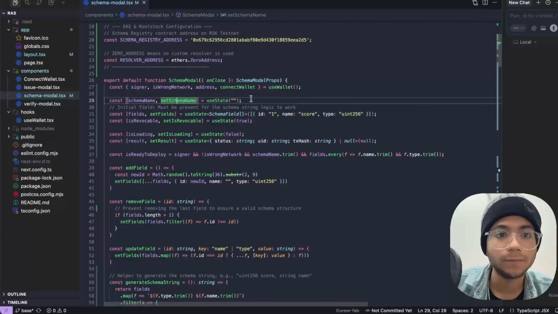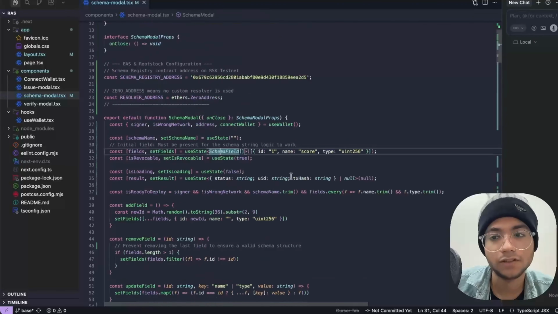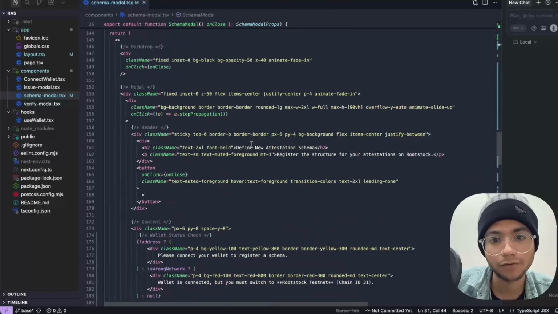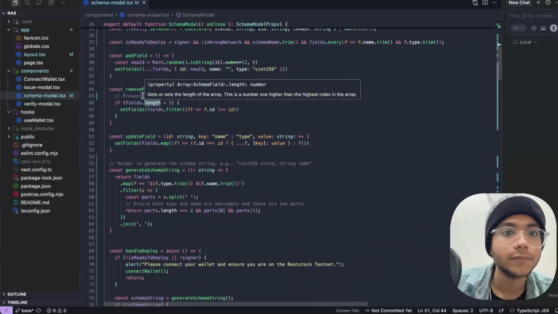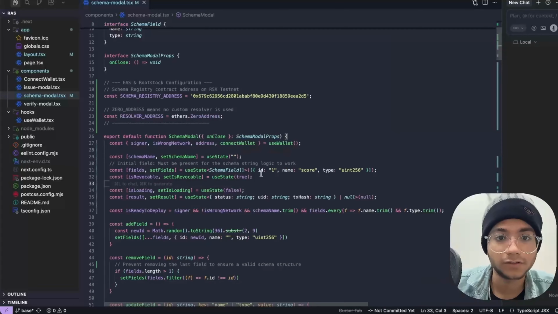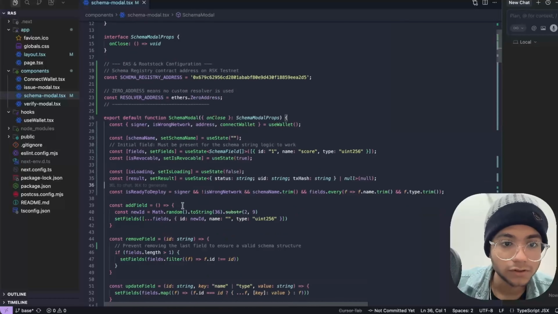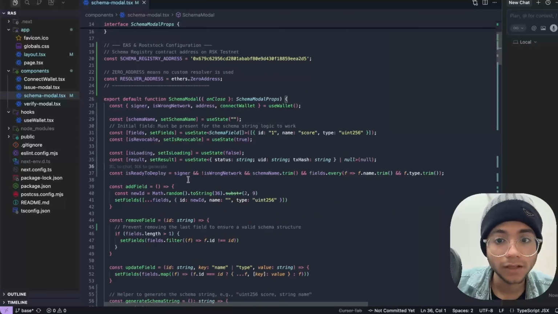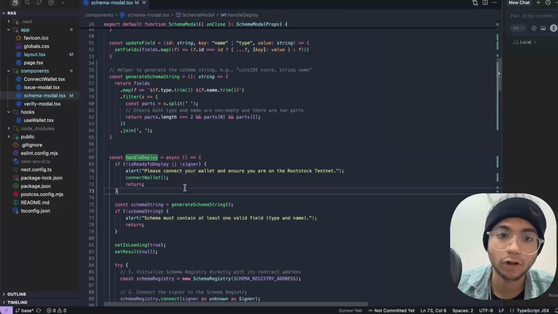That's too simple. Thereafter, we are setting the schema name, which we have given in the form of a div, that's basically an input tag. Thereafter, we have our fields, where we are also setting the schema fields. Then we are setting the revocable function. Now, the main thing comes in the Web3 functionality, which starts right here, the handle deploy function.